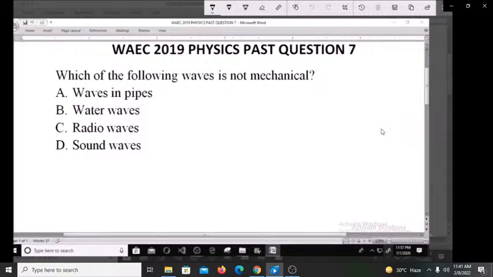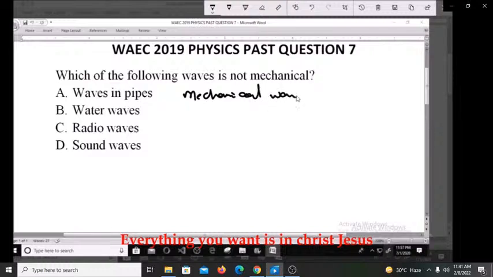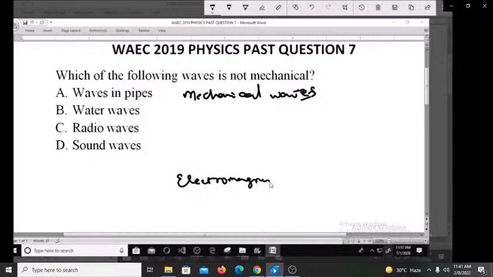Now there are two broad categories of waves. We have what we call the mechanical waves, that are waves that need a medium for them to be transmitted. Then we have what we call electromagnetic waves, waves that don't need any medium for them to be transmitted. So mechanical waves are those waves that require a material medium for their propagation.